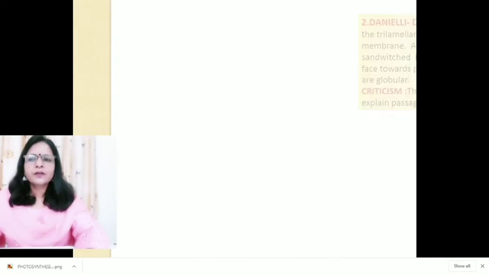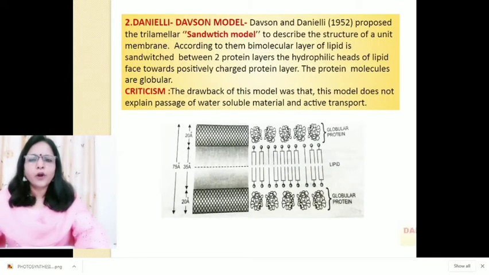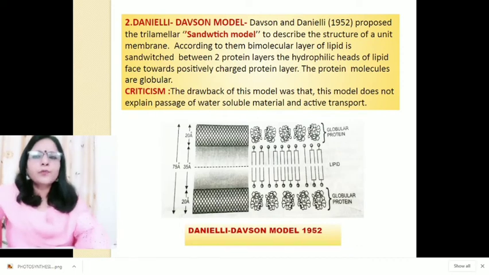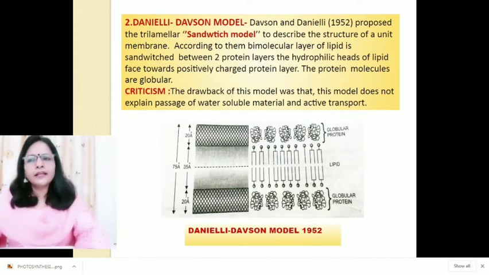Next is the Davson-Danielli model. This model was proposed by Davson and Danielli in the year 1952, and this was the trilamellar sandwich model. This model described the structure of a unit membrane. According to them, a bimolecular layer of lipid is sandwiched between two protein layers, and the hydrophilic heads of the layer face towards the positively charged protein layer, and the protein molecules are globular.